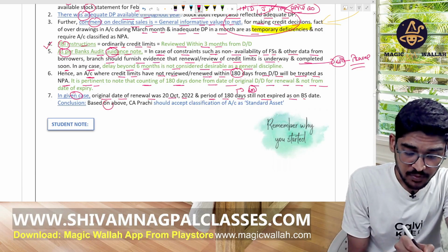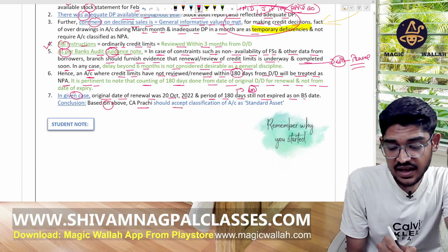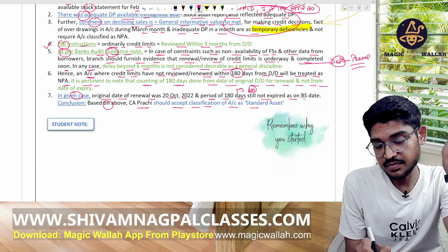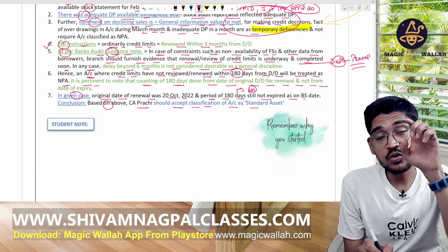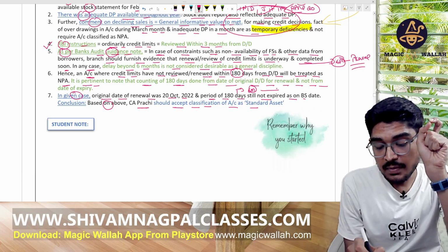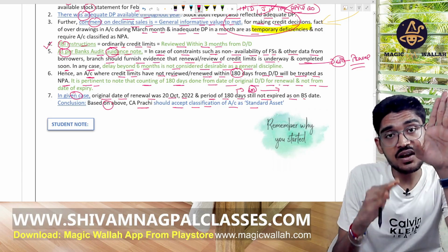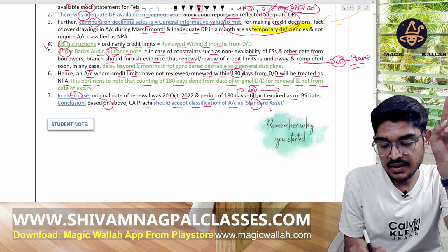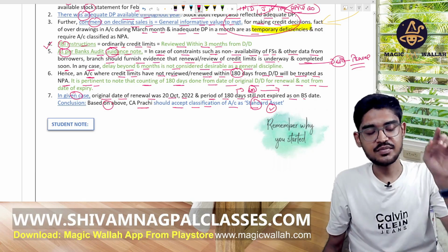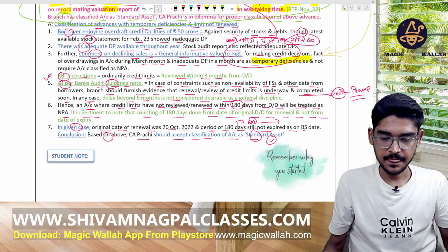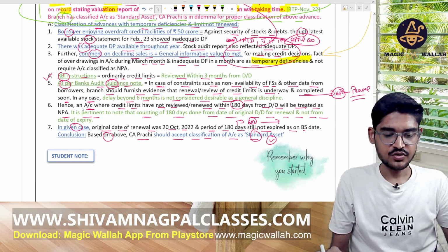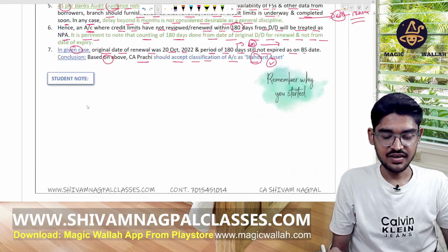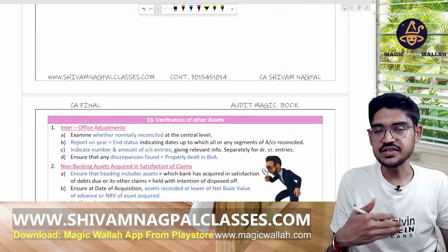So based on this, the CA should accept the classification as a standard asset, because the period will expire on the 20th of April. On the balance sheet date, it's not completed; it should be covered in the next financial year. So it should be classified as a standard asset in the bank, right? Okay. So goodbye. In the next part, we'll cover the remaining questions of this chapter. Okay, goodbye.